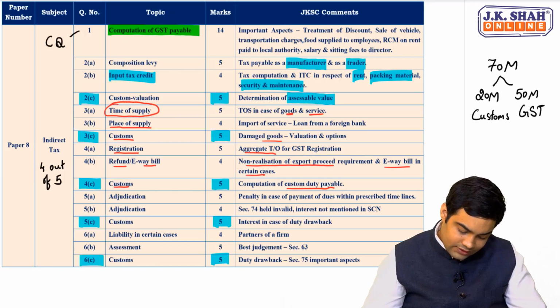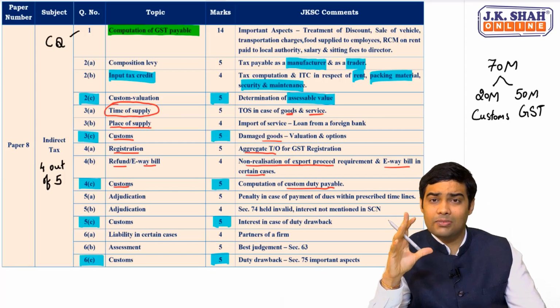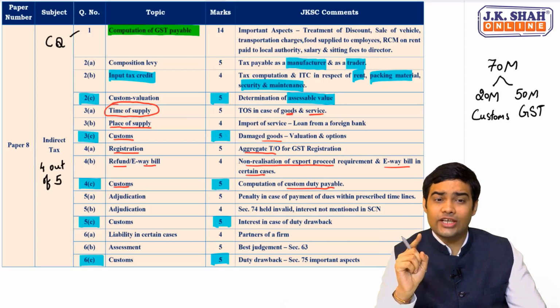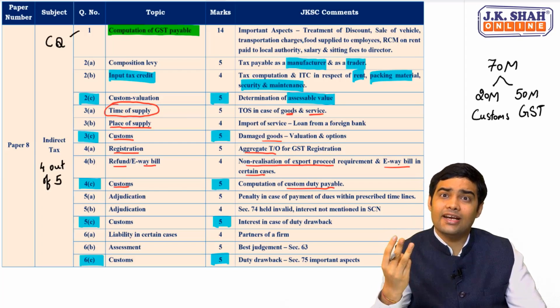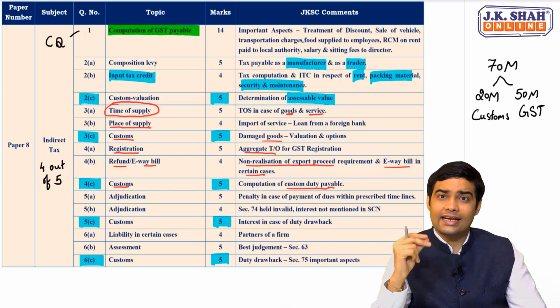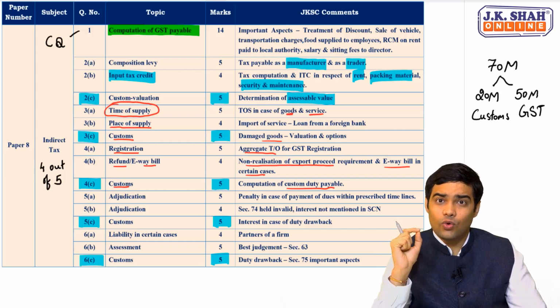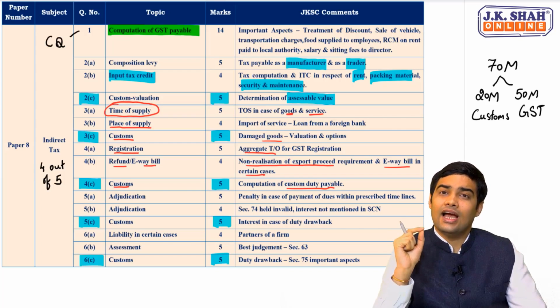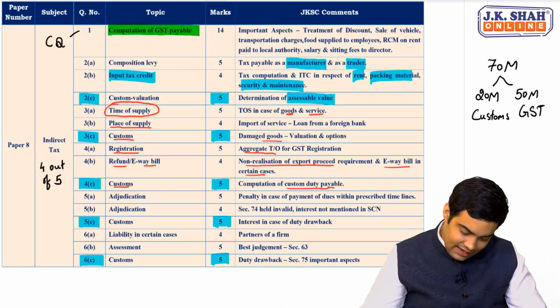Then if you see question number 5 and 6, this was from miscellaneous topics which are normally ignored by students, but adjudication, assessment, liability in certain cases. These are some aspects where getting marks is easy. So focus should be on these areas and should not be missed by any means.